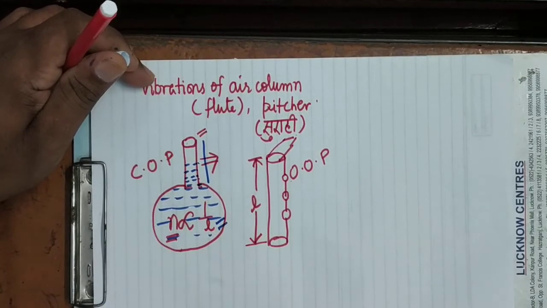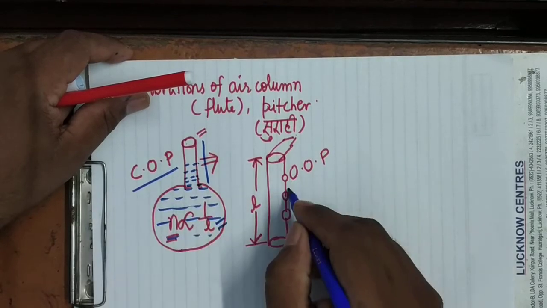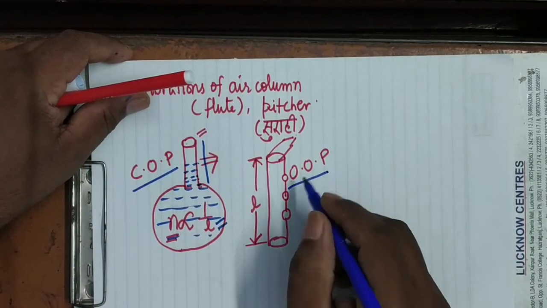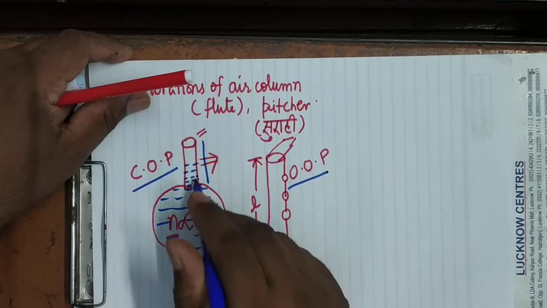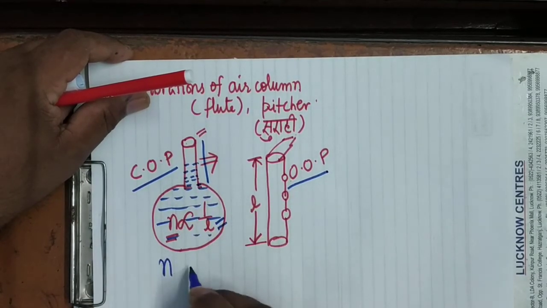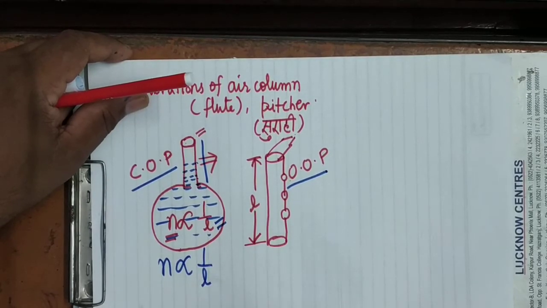Means if there is an organ pipe, whether it is a closed organ pipe or an open organ pipe, when sound is produced, its natural frequency is inversely proportional to the length of the pipe. Is it clear? Now one more thing.